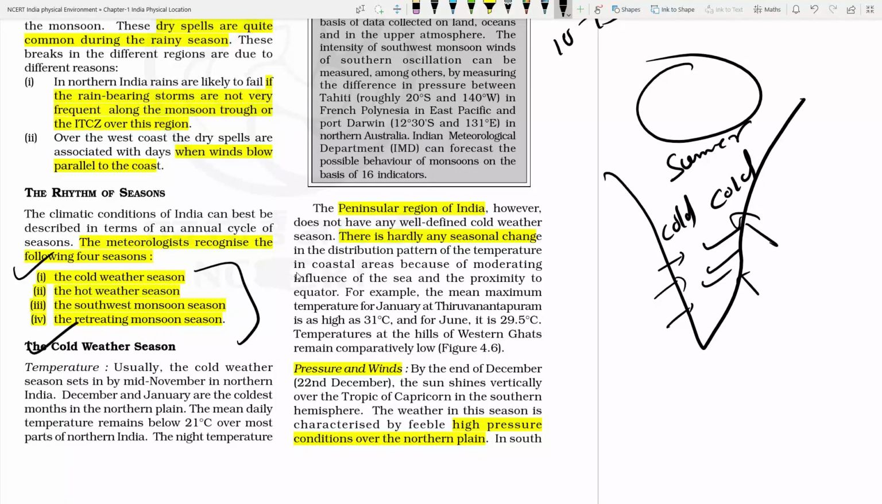The cold weather season: what is the condition when the cold weather season is there, what are the conditions?